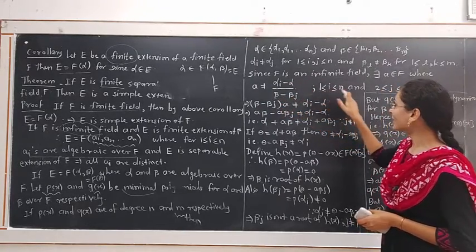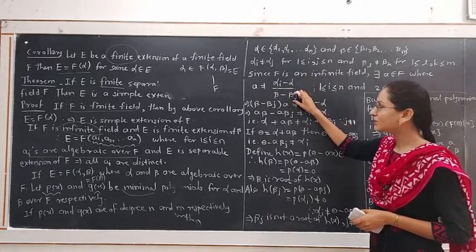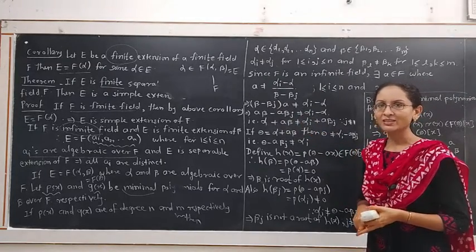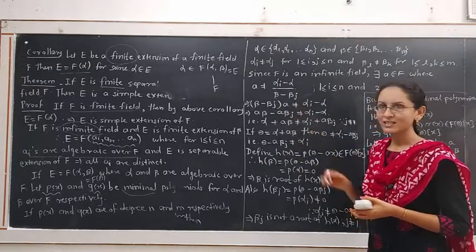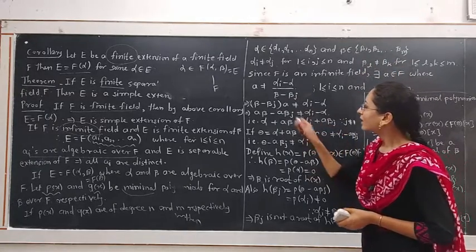Because i belongs to 1 to n, this numerator may be 0 but the denominator is not equal to 0. If we consider beta equal to beta 1, then at least for one value of beta the denominator is non-zero, j belongs to 2 to m.